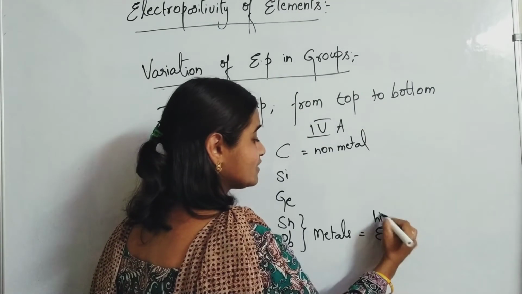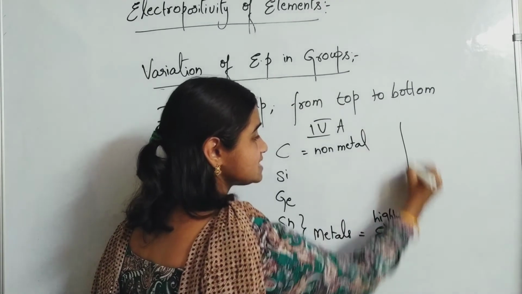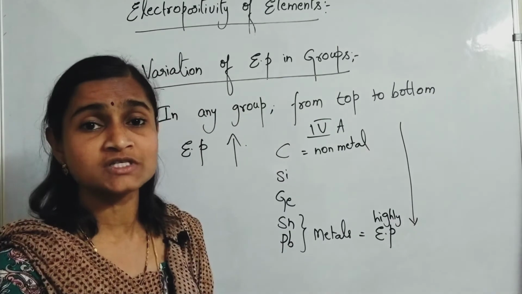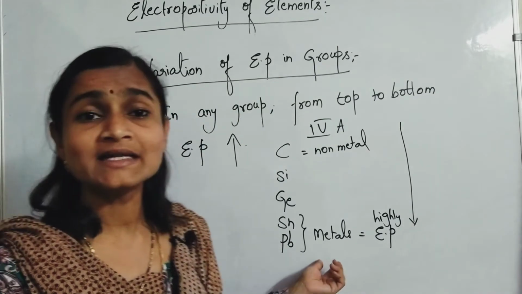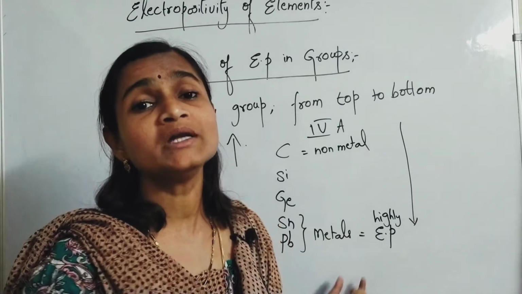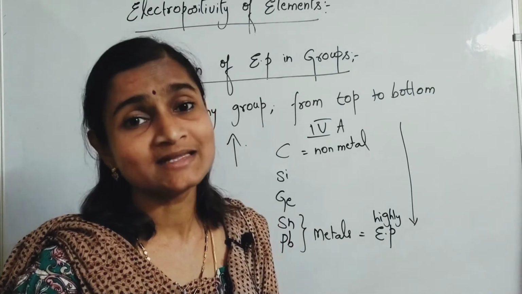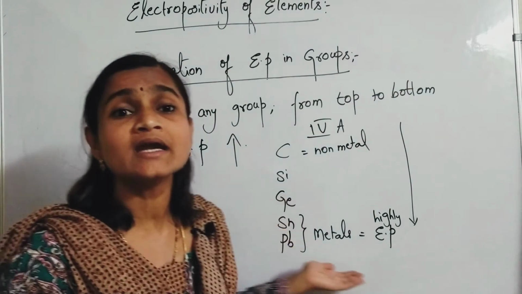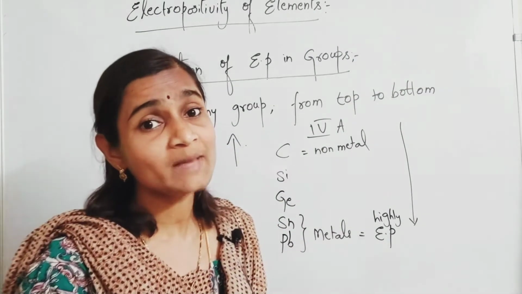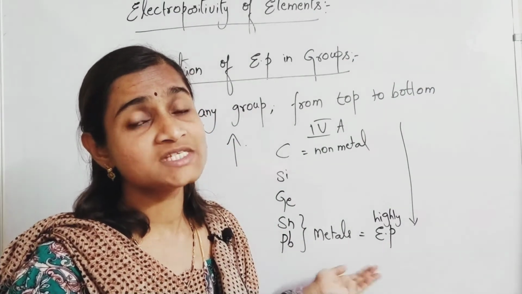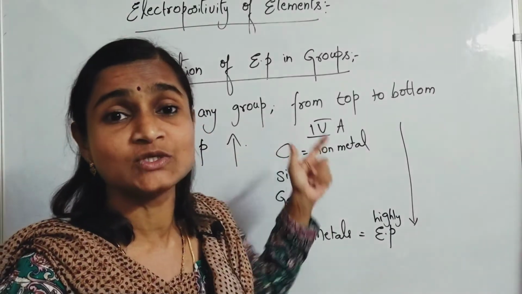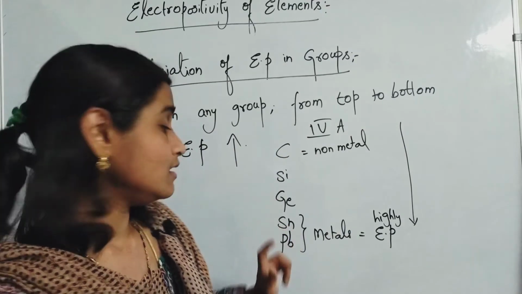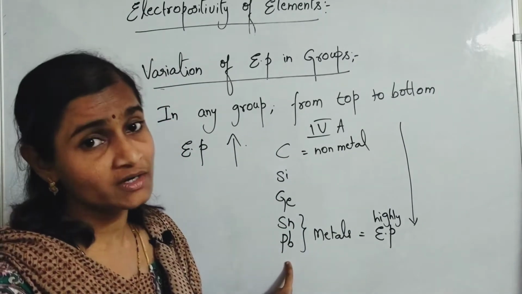That means down the group, what happens to electropositivity? It increases, isn't it? In any group, the bottommost elements are metals, and as metals are located at the bottom, electropositivity will be more comparatively, from the element present at the top to the element at the bottom.